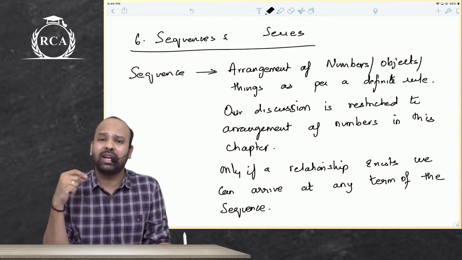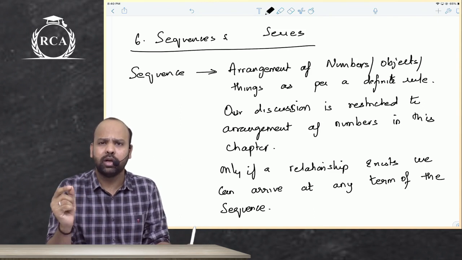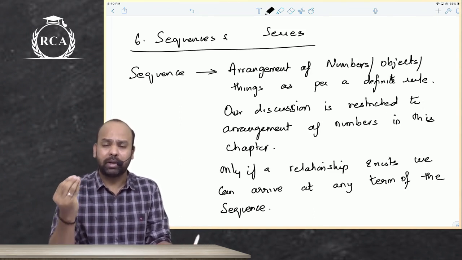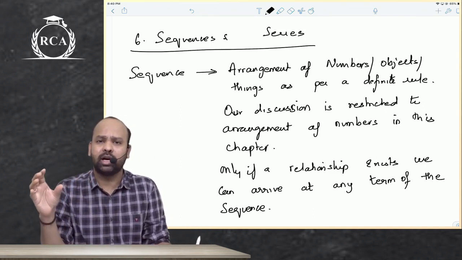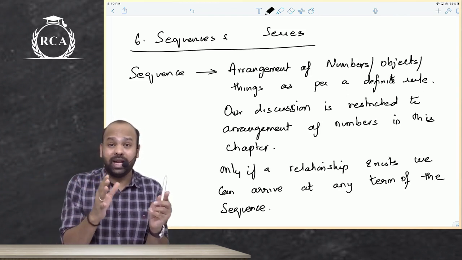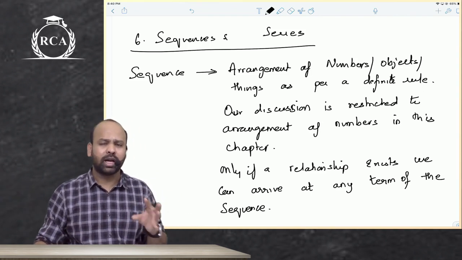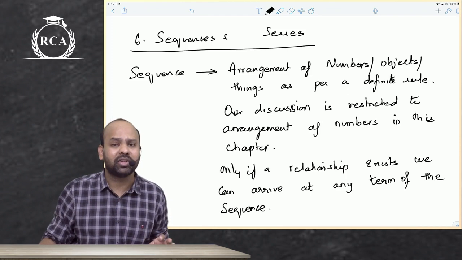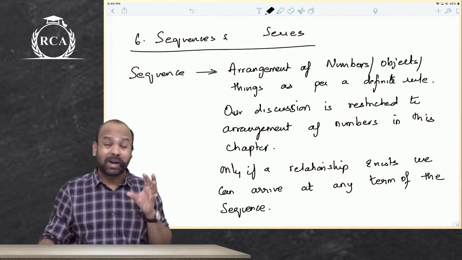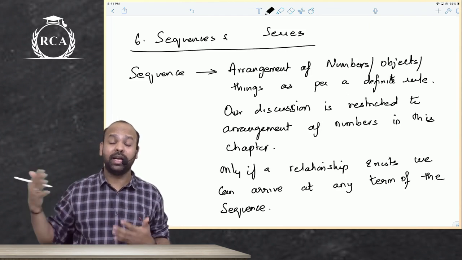Don't you think we are indirectly using sequence to arrive at the balance that you will have in your account? Think about it, beta. I'm telling you that every month you're depositing 1,000 rupees in your bank account at a fixed rate of interest. So when I write those terms, 1,000 and the interest amount on that, don't you think there will be a mathematical relationship there?